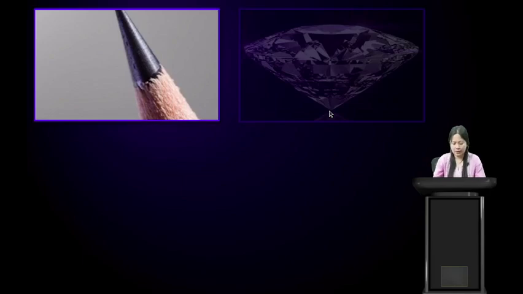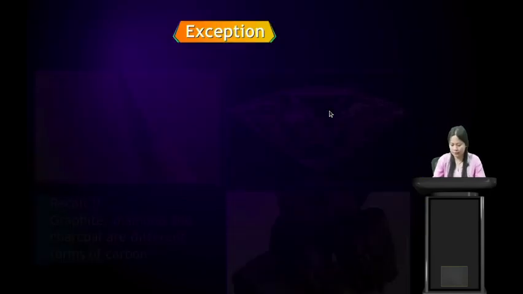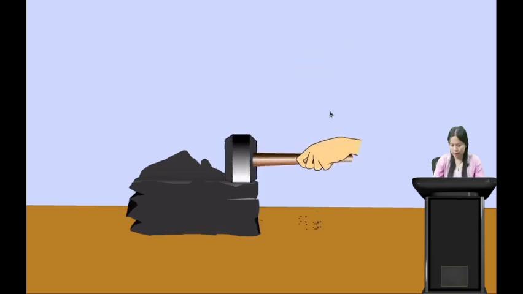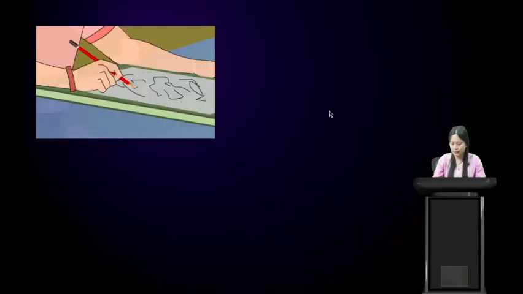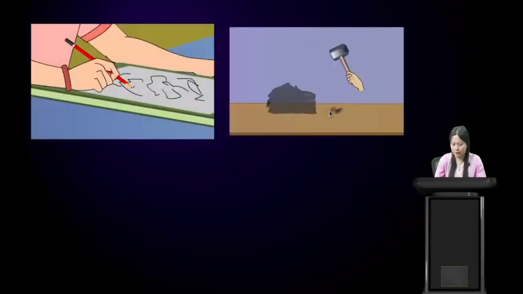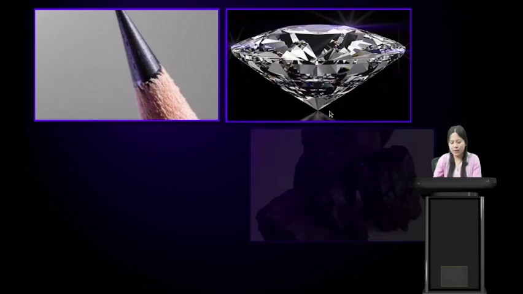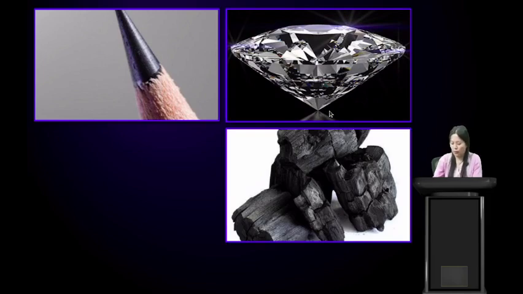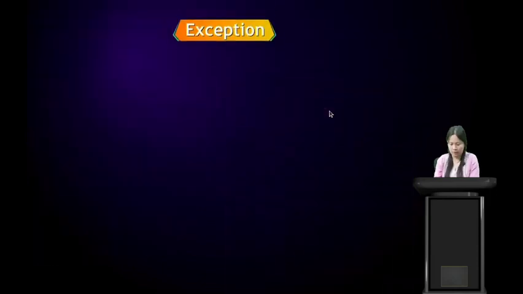So here we have graphite, diamond, and charcoal. Here we see that the non-metals break easily, so they are brittle. Now we have seen graphite, diamond, and charcoal. These are forms of carbon. Graphite, diamond, and charcoal are different forms of carbon. So all these are non-metals, but there is an exception.